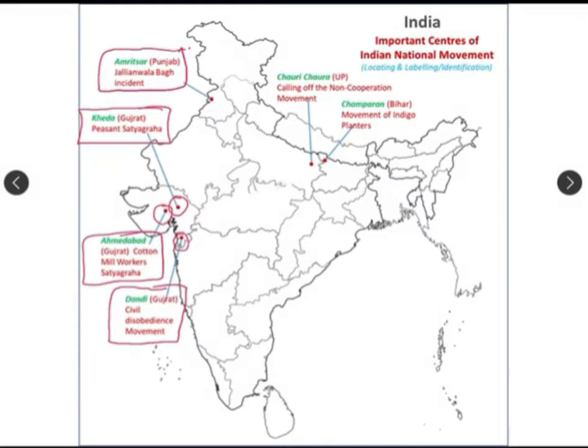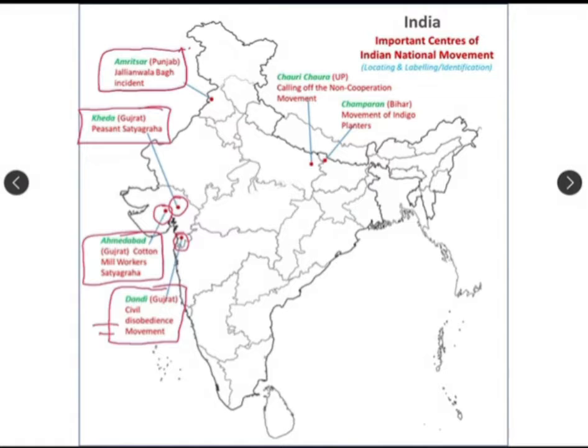So here it is. This is Dandi, from where, on 6th April, Gandhiji broke the salt law. After this, the civil disobedience movement got started.